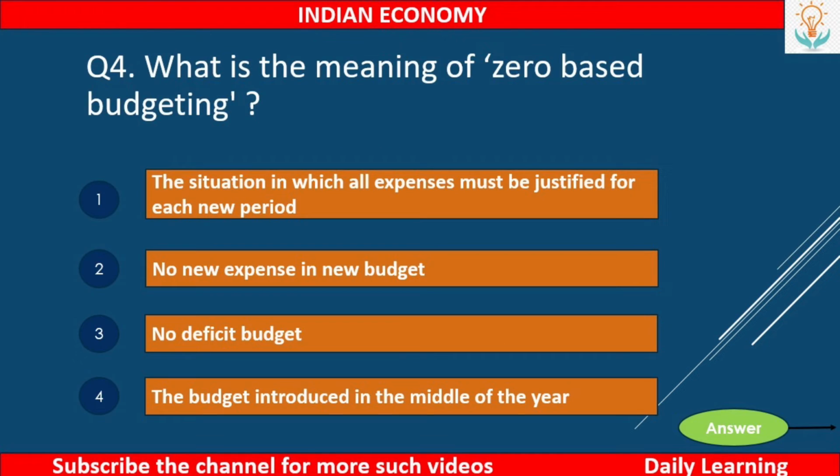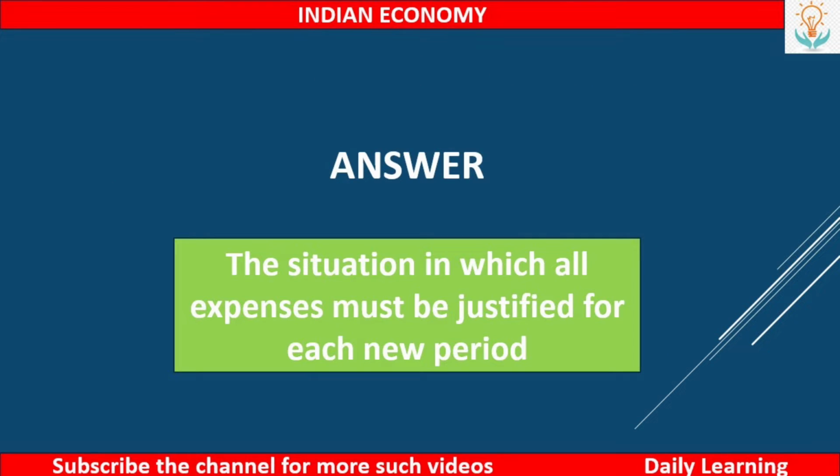Next, what is the meaning of zero-based budgeting? Number 1, the situation in which all expenses must be justified for each new period. Second, no new expense in new budget. Third, no deficit budget. Or fourth, the budget introduced in the middle of the year. So the answer is the situation in which all expenses must be justified for each new period.